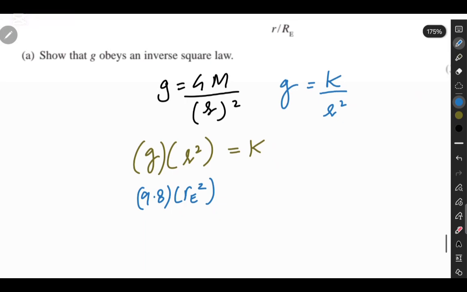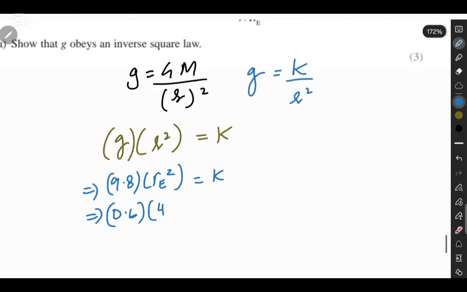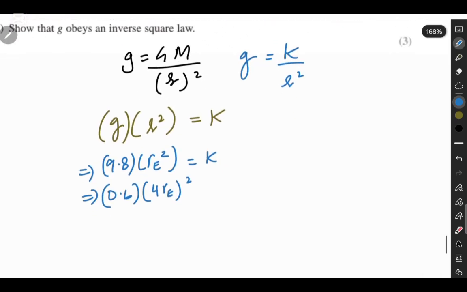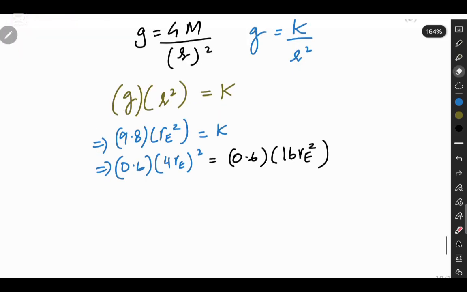So that's going to be equal to K, and for the other point we selected, it was 0.6 times 4 RE squared. And that's supposed to give me 16 RE squared, because 4 times 4 is 16. When I multiply these two values, I'm going to get 9.6 RE squared, which is equal to K.